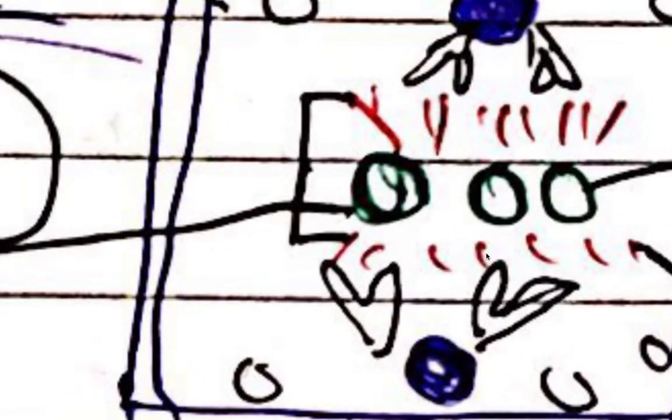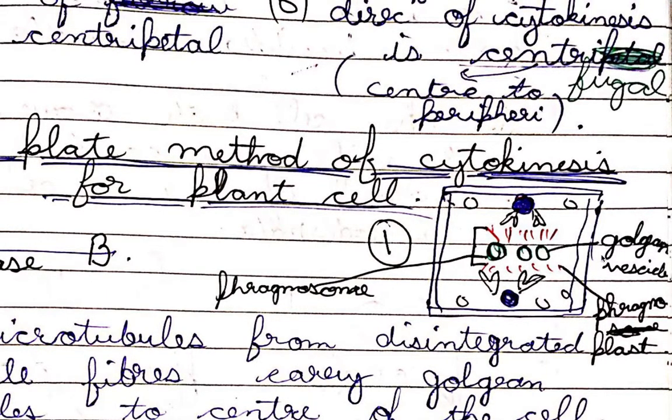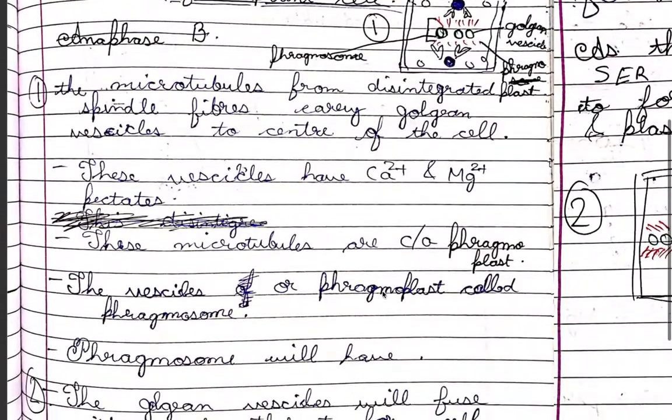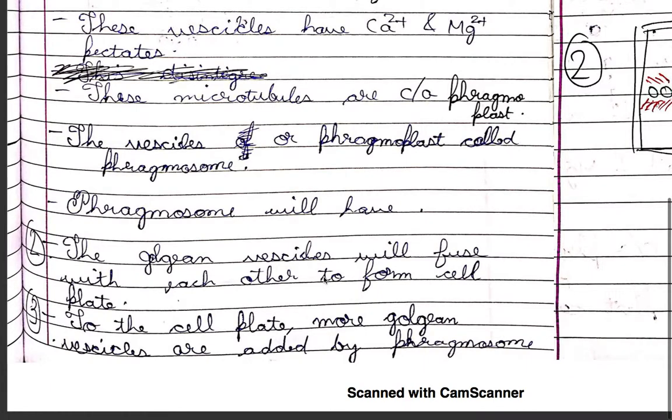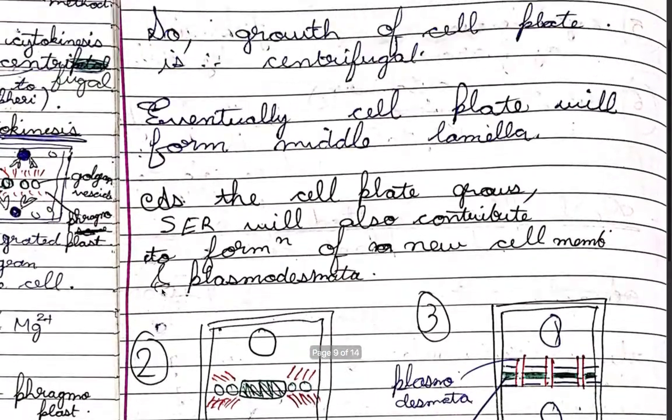The red colored ones are microtubules, and the green rounded ones are Golgi vesicles, and this whole structure is the phragmosome. Phragmosome is also called phragmoplast. Now the Golgi vesicles will fuse with each other to form the cell plate. To the cell plate, more Golgi vesicles are added by the phragmosome.